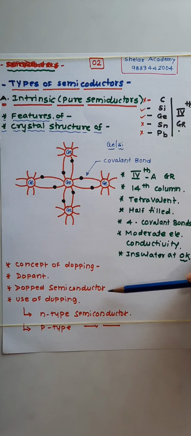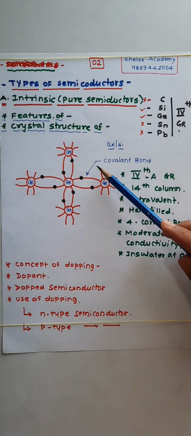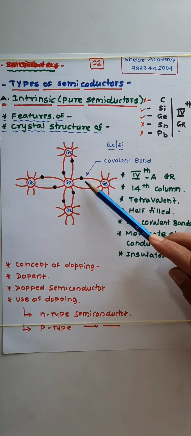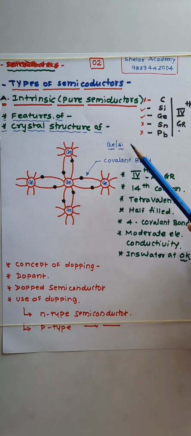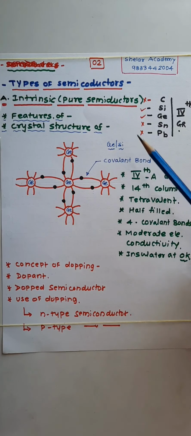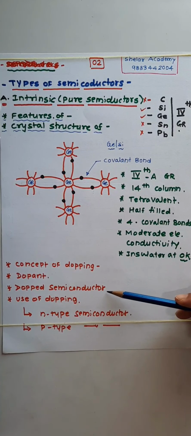So in a doped semiconductor, either the free electrons are the majority charge carriers or the deficiency of electron, called holes, are the majority charge carriers. So for a doped semiconductor, electrical conductivity is greater than that of a pure or intrinsic semiconductor. And even at low temperature, they can conduct electricity.